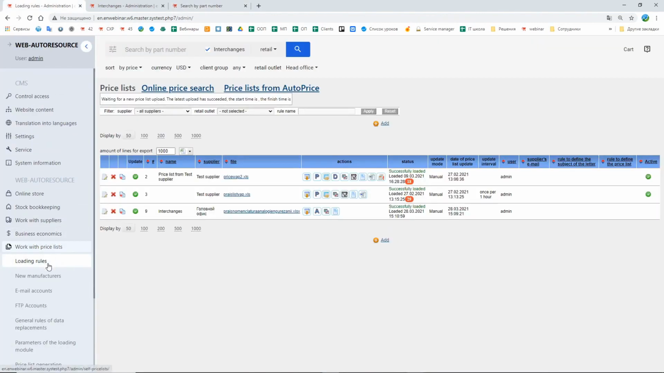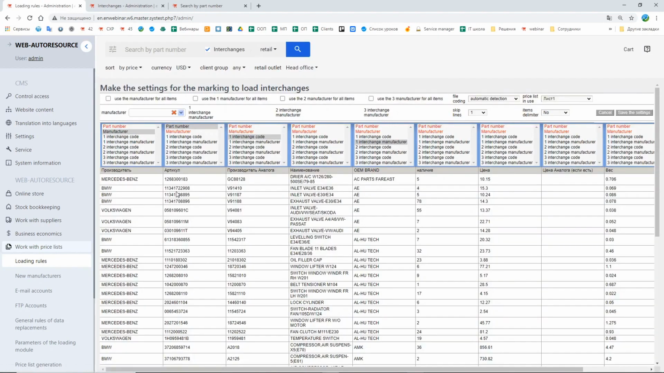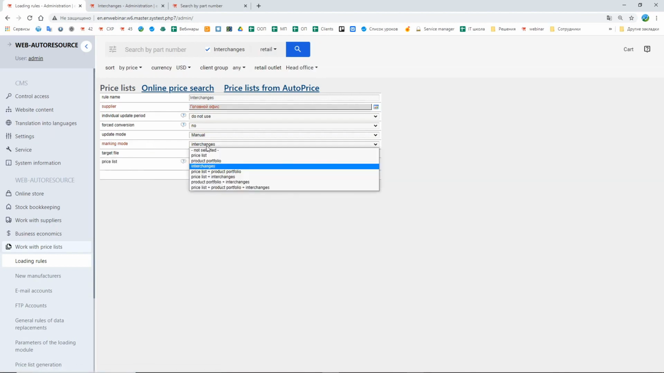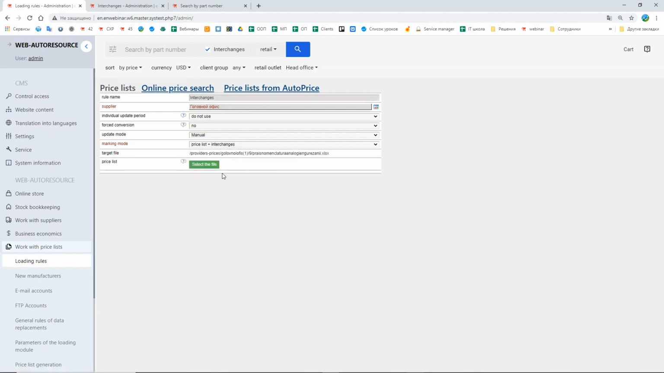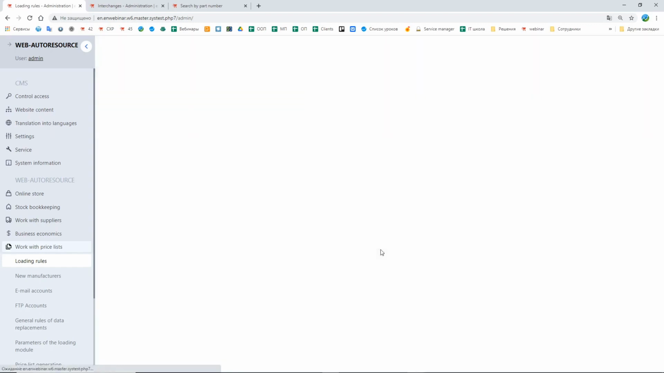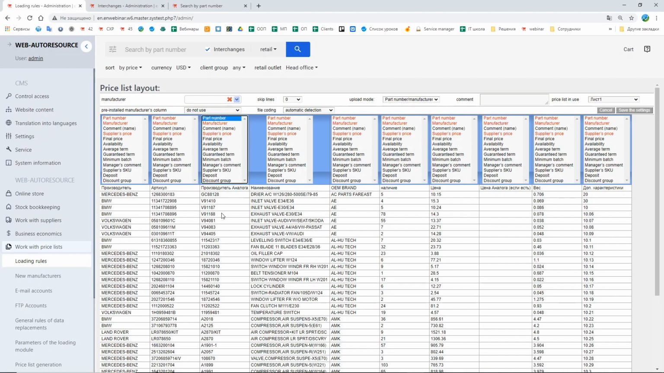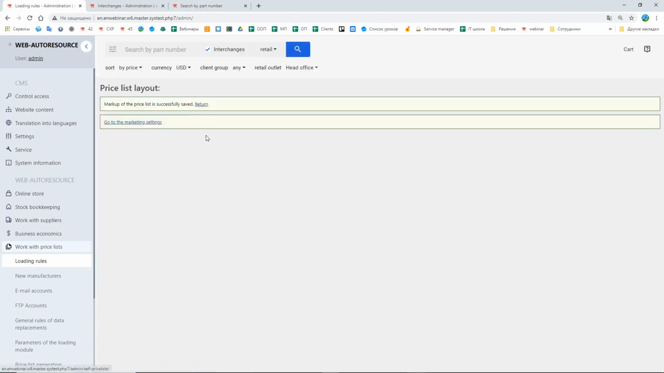Let's go back to the section Loading Rules. And here we see that in the same file I also have prices. For example, let's use this file. I'm going to change the marking mode to price list and interchanges. Let's set the markup of the price list. Here in the file I have the part number, the manufacturer, the availability, and the price. Skip the first line and save the changes.